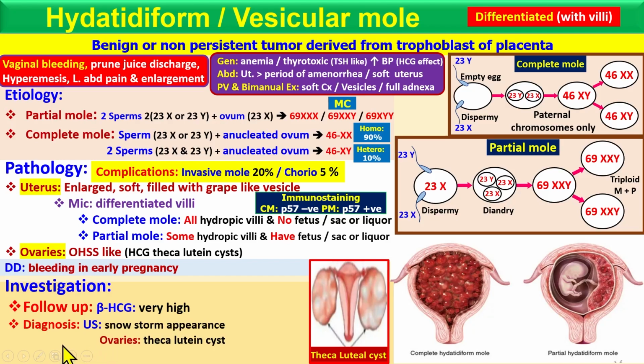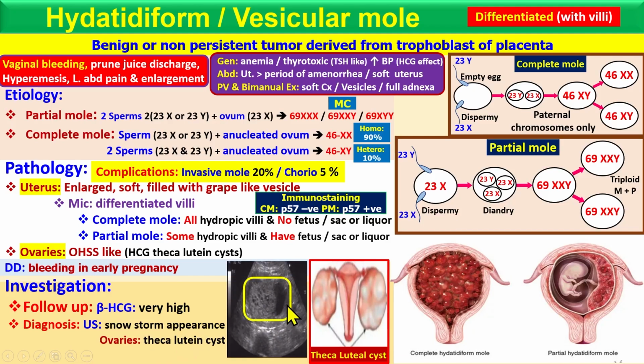In the ultrasound you see the snowstorm appearance, which is one of the diagnostic features for molar pregnancy. So that is a complete mole, and if you see a fetus, it's a partial mole.